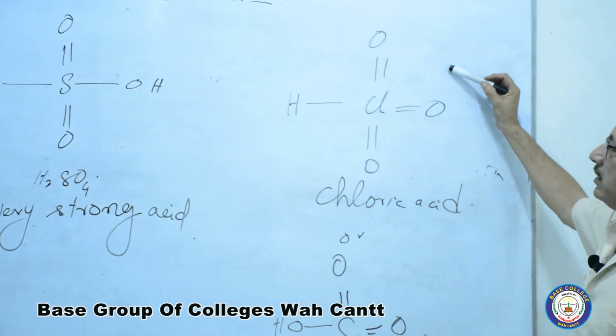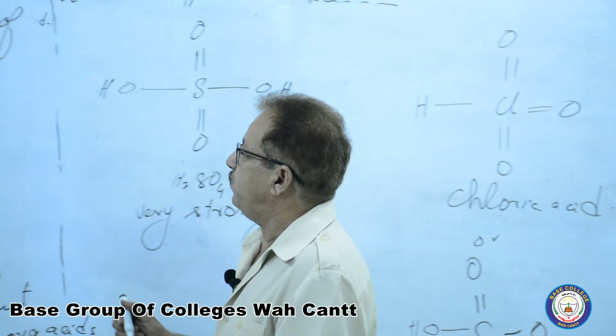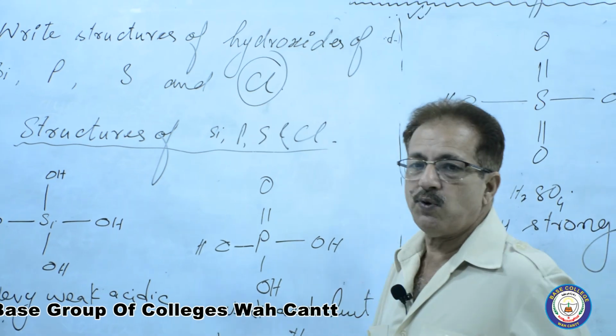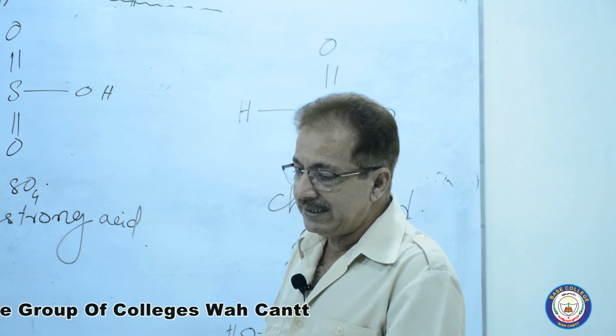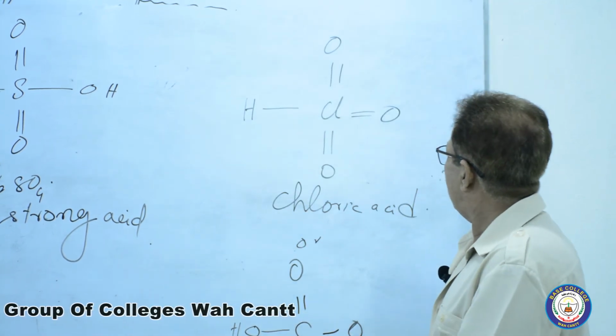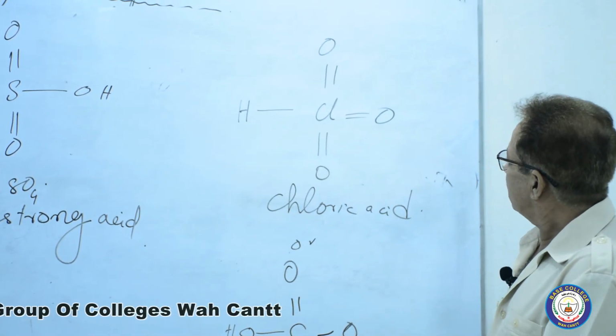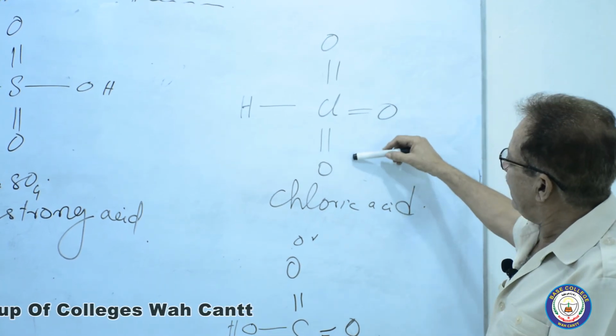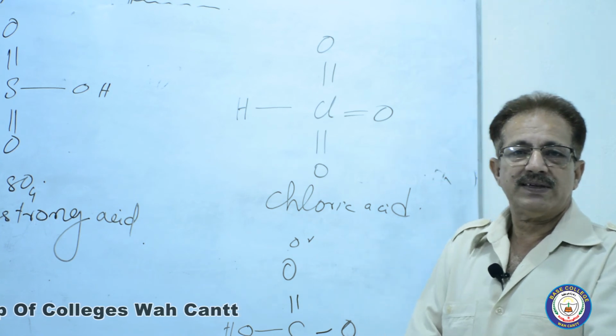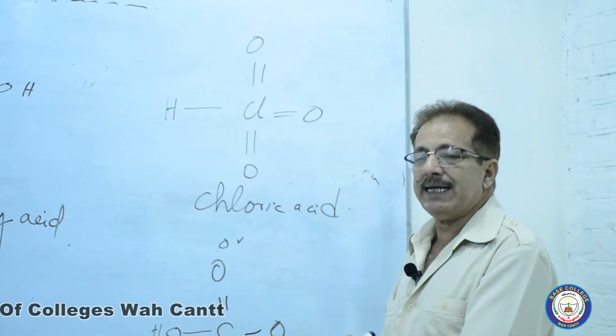The next one, now you will have to be careful. This is the most important. He has asked about the hydroxides of Cl. This one is without OH. This is chloric acid.